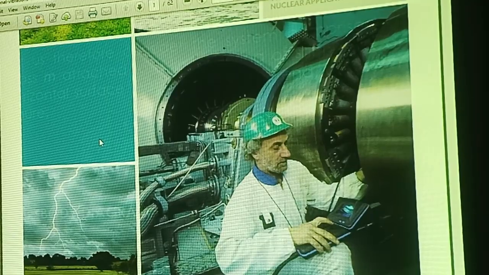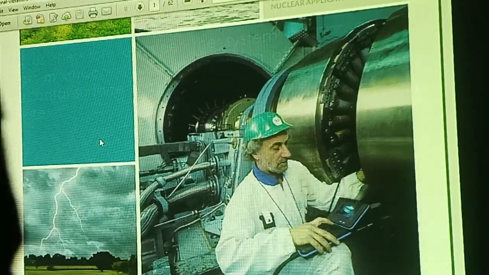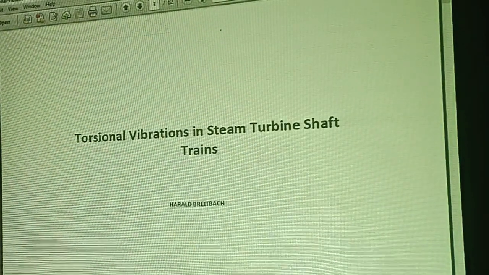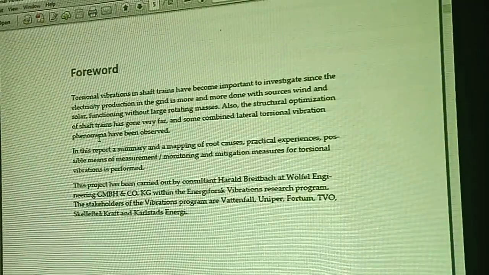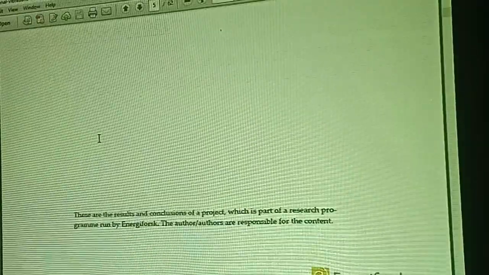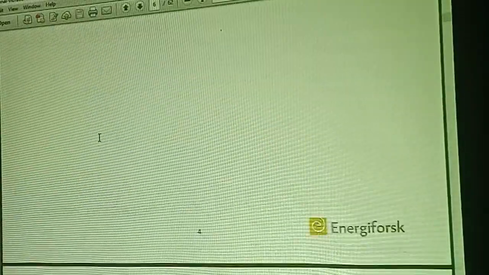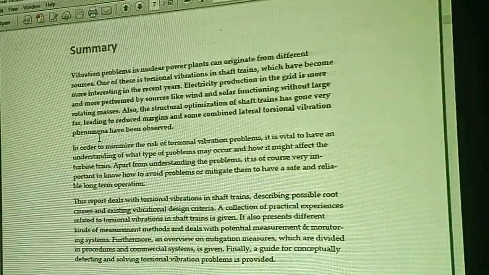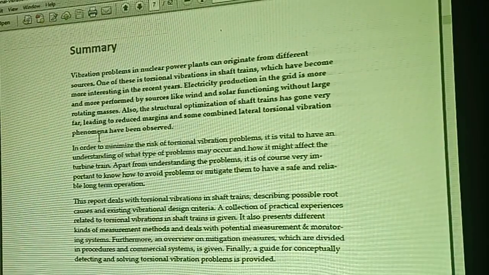So this is another research article related to the torsional vibrations in steam turbine shafts. In this article, a complete analysis of the steam turbine shafts is analyzed. Please go down. Yes. So I am telling you the summary.